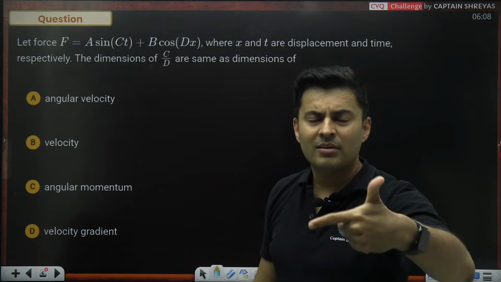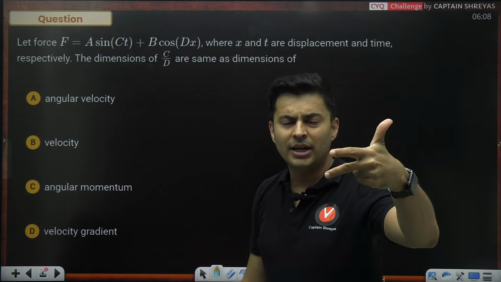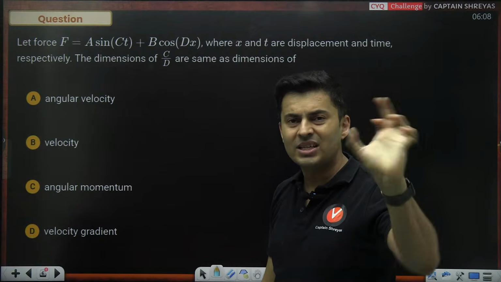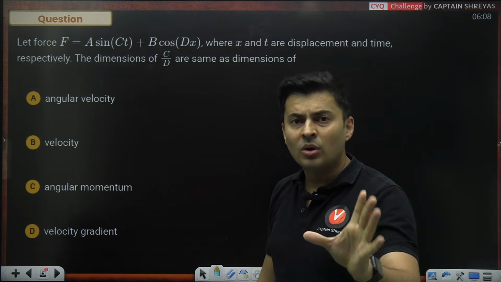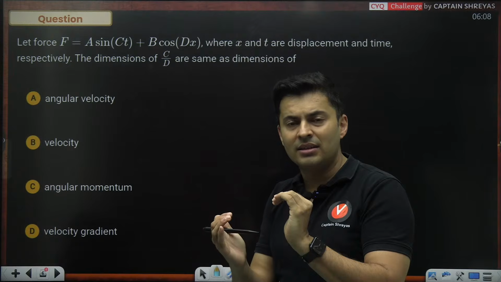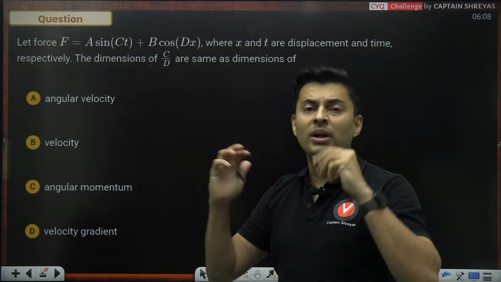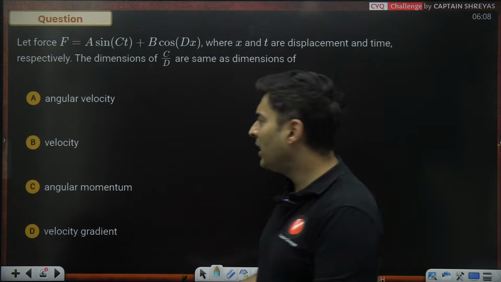logarithmic or exponential or trigonometric expressions, these are always dimensionless. Even whatever is inside the parenthesis, and the quantity as a whole. What do I mean by it?